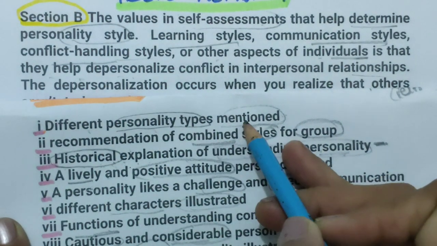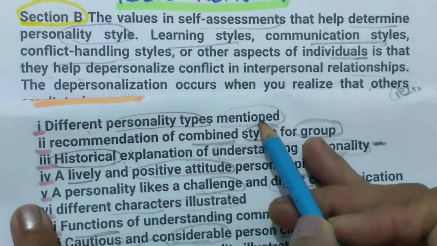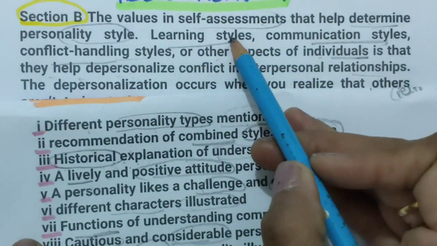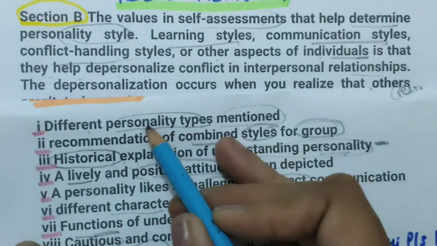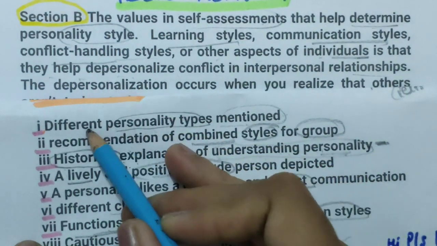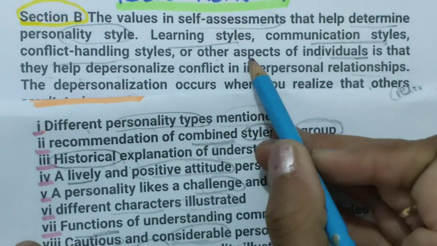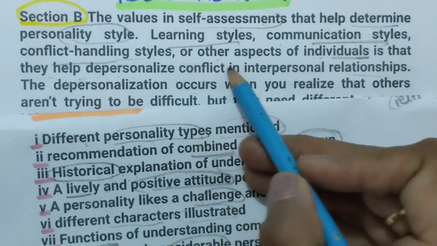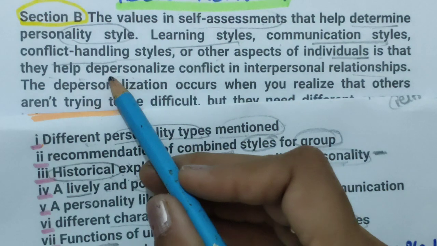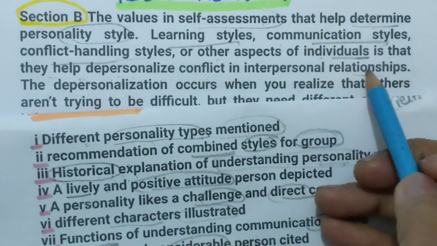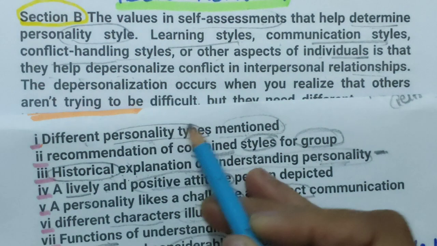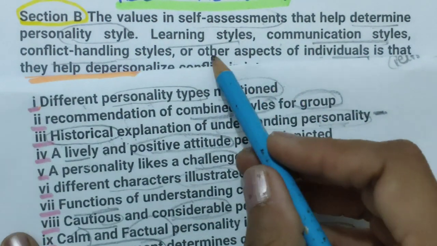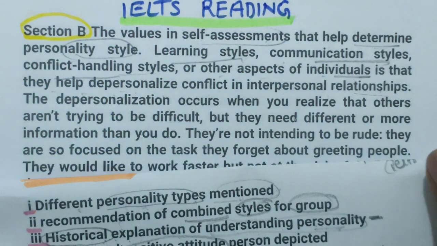Different personality types mentioned. Here the point to be noted is that it says mentioned. Here they are talking about everything in present tense. The personality word is there, but different personality types mentioned, not only. They are talking about how these styles are helpful in depersonalizing conflict in interpersonal relationships. It means this is not the option. The second option we can read: recommendation of combined style for group. Group is also not actually given.